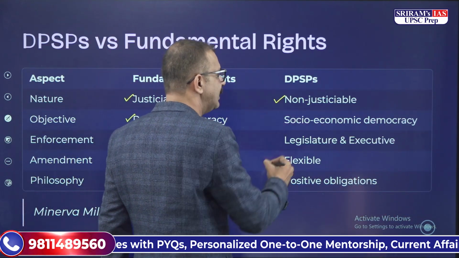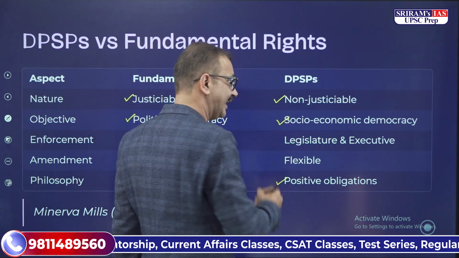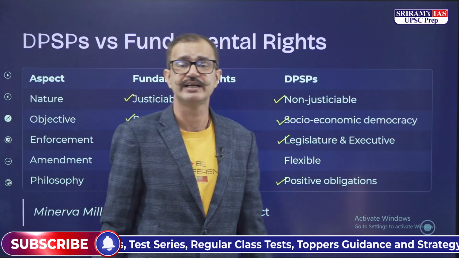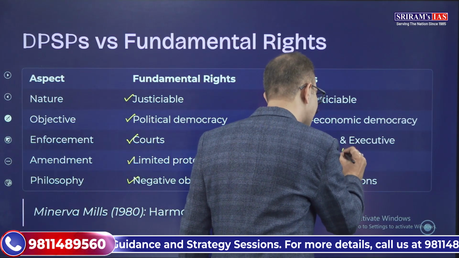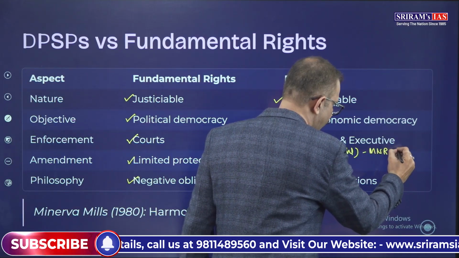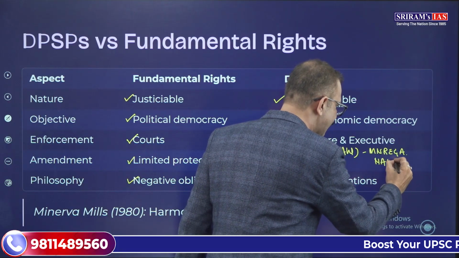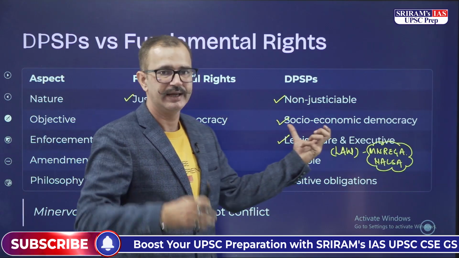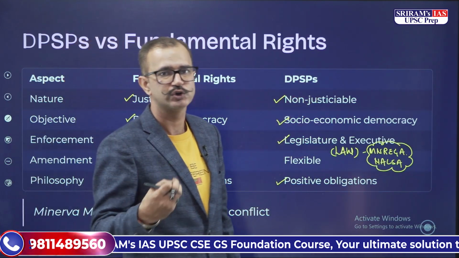However, they are non-justiciable and also not enforceable by the courts. They provide for the social and economic democracy and can be enforced by the legislature and the executive by framing certain laws. If a law is formed, like for example, I gave you the example of MGNREGA, or I gave you the example of NALSA as well. So whenever such laws are framed, that will lead to the implementation of the directive principles, but otherwise they cannot be enforced by the courts.